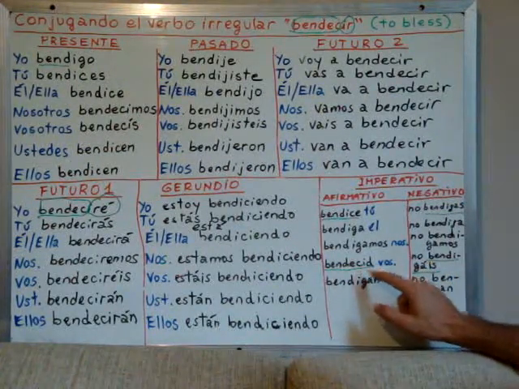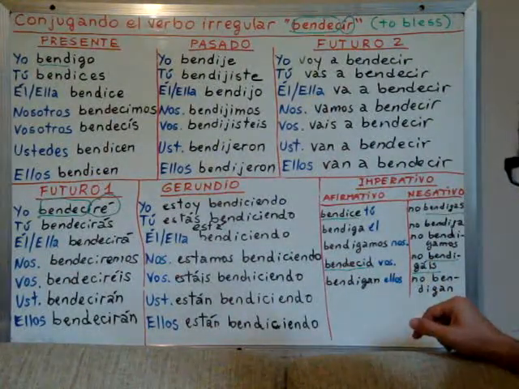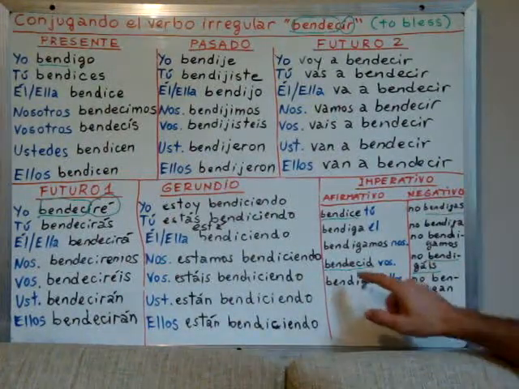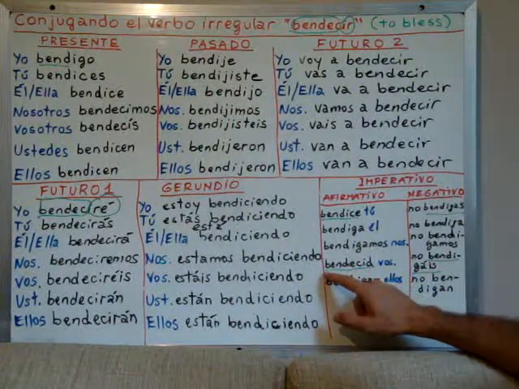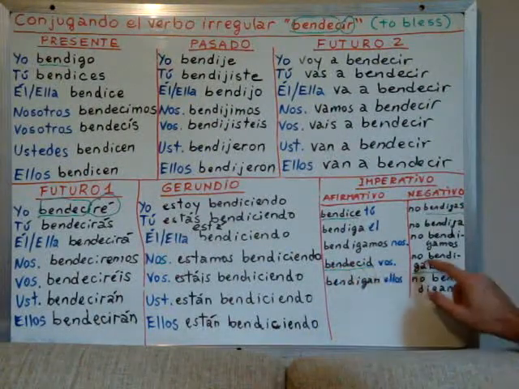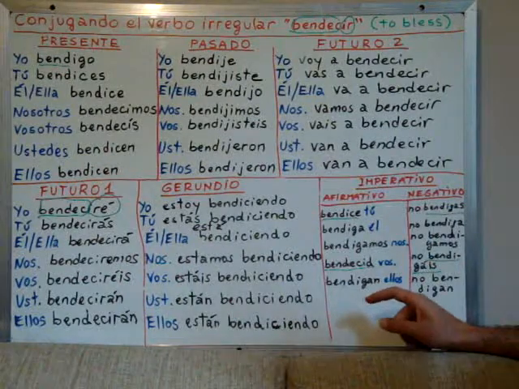compared to the affirmative. We say no bendigáis vosotros, right? Vosotros, you plural, no bendigáis. While in the affirmative we say bendecid, right? Bendecid and bendigáis. The first one is in the affirmative, the second one is in the negative.